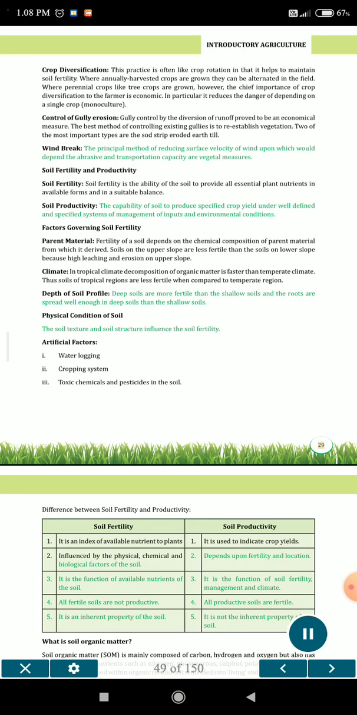Crop diversification. This practice is often like crop rotation in that it helps to maintain soil fertility. Where annually harvested crops are grown, they can be alternated in the field.